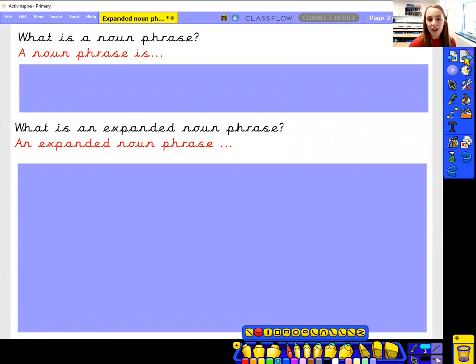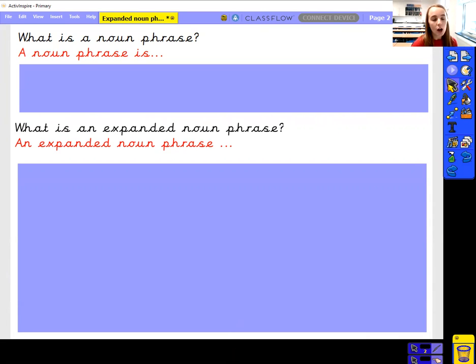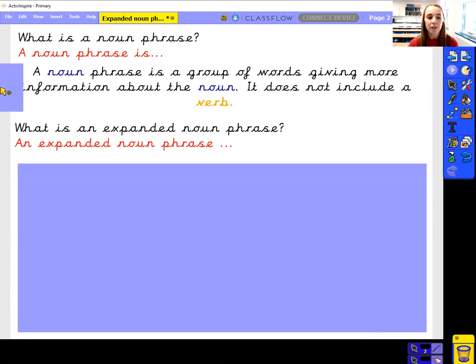Now, talking about nouns, what is a noun phrase? We have looked at this before. Hopefully some of you will remember. A noun phrase is a group of words that gives information about a thing, about a noun. It does not include a verb. It is a very simple phrase. For example, the flower, the apple, a table, a teacher. Okay, so they're not giving us a verb, they are just telling us about that noun.